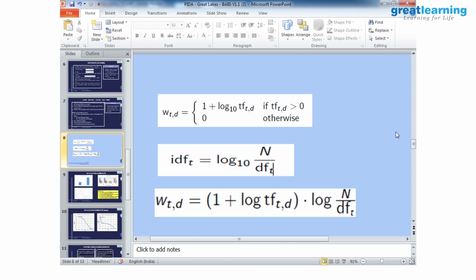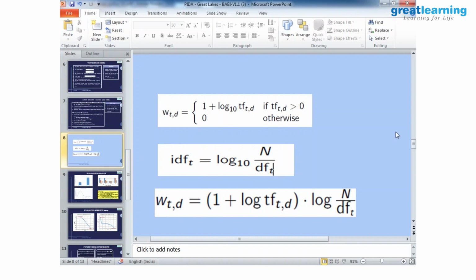Or, if this is not to the base 10 but a natural logarithm, then log 10 to the base e will come into the IDF. That is the chain rule. So is this expression here, WTD, can I take it as 1 plus log TFTD into IDFT? Because IDFT stands for what? That you are multiplying here. So this one you should have written first, IDFT, and then said that is equal to this.